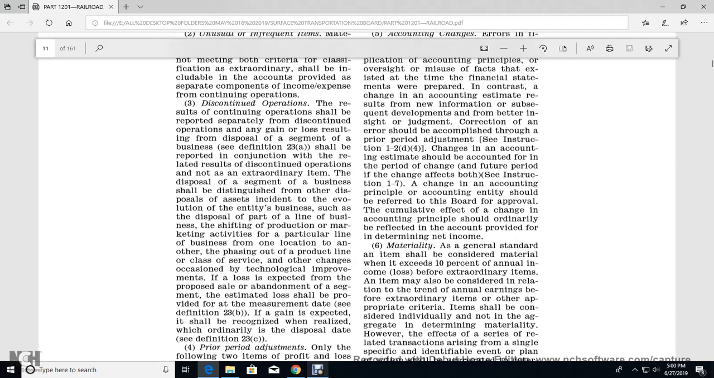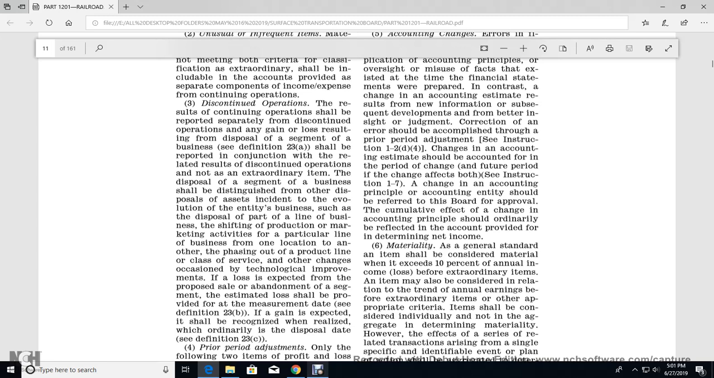Discontinued operations. The result of the continuing operation shall be reported separately from the discontinued operation. Any gain or loss as a result of the disposal of a segment of the business, per the definition in 23A, shall be reported in conjunction with the related result of the discontinued operation, next to ordinary income, not as an extraordinary item. The disposal of a segment of the business shall be distinguished from other disposals of assets